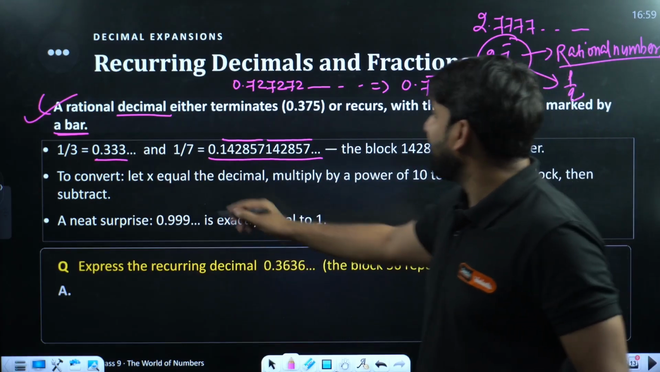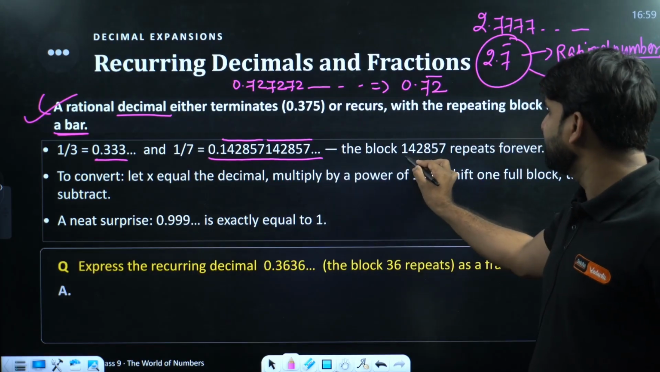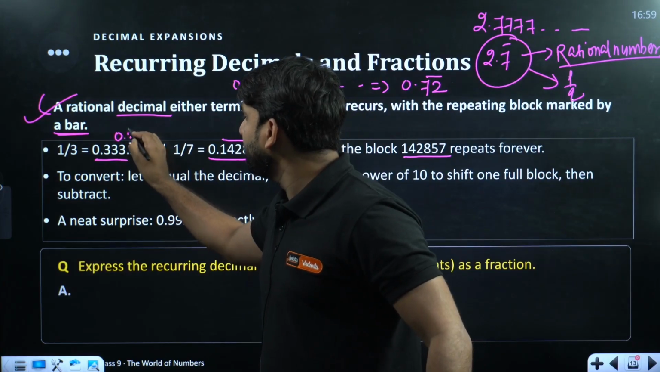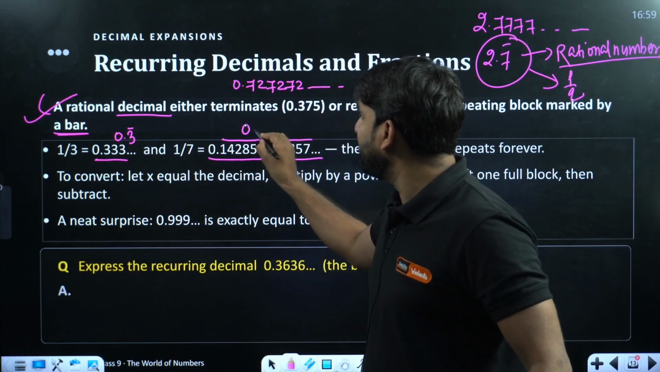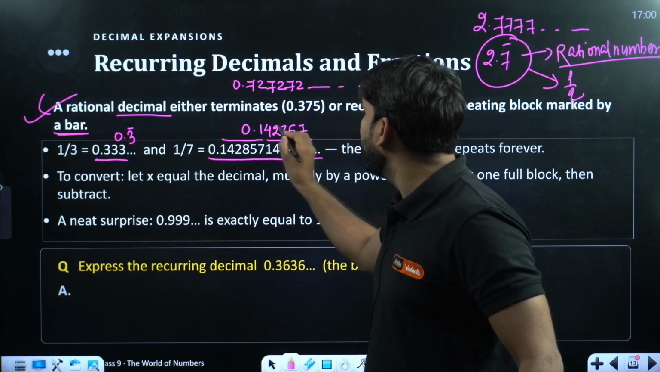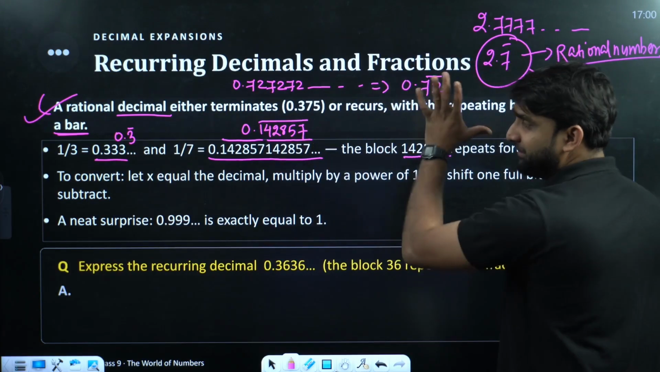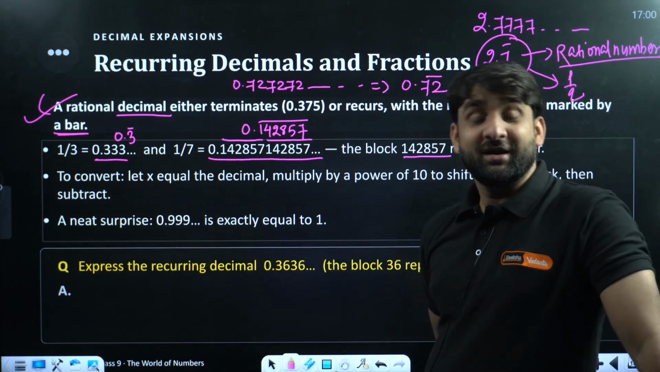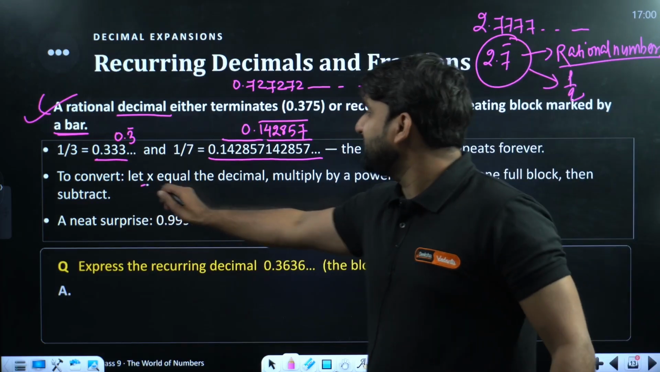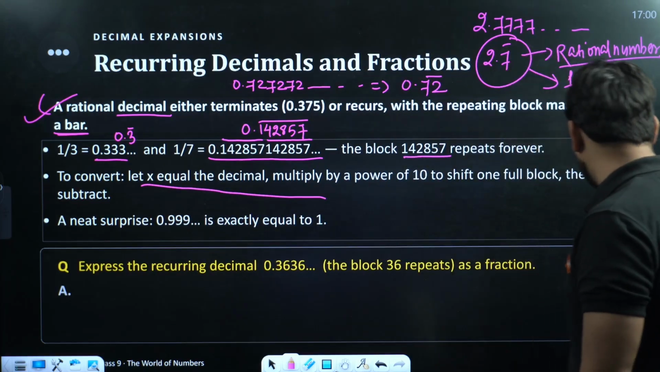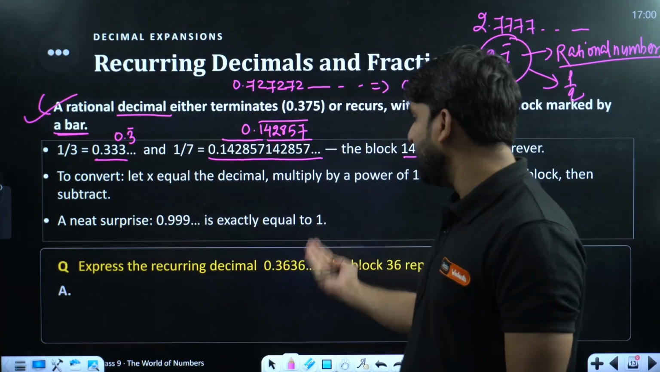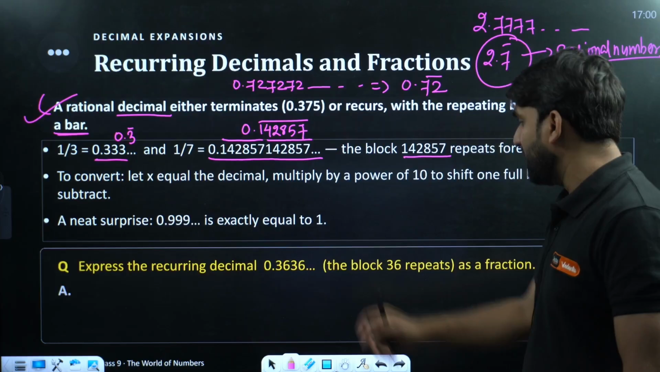So my dear, here the block is 142,857, so we can write this whole format. It can be written as 0.3 bar, and this entire format can be written as 0.142,857 bar, because this entire family is repeating, and both are rational numbers because the bar is there. Clear? Okay, now to convert, let x equal the decimal, and multiply by a power of 10. I have already given you, we solved one question in the previous slide. A neat surprise: 0.99 bar is exactly equal to 1. Express the recurring decimal. Okay, let's solve this question, champions.